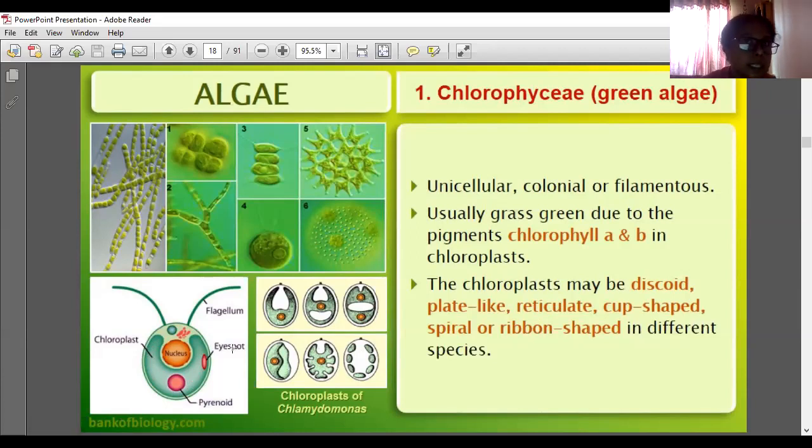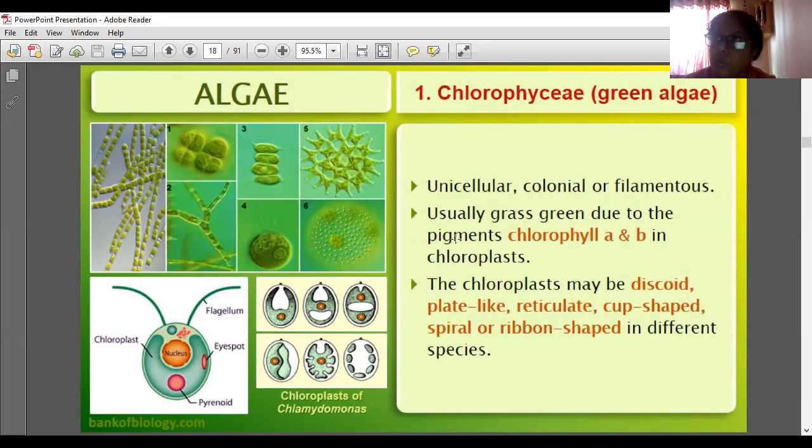The chloroplast may be discoid, plate-like, reticulate, cup-shaped, spiral or ribbon-shaped in different species. Here the chloroplast is shown. This one is cup-shaped, and discoid, or disc-like, is also there.